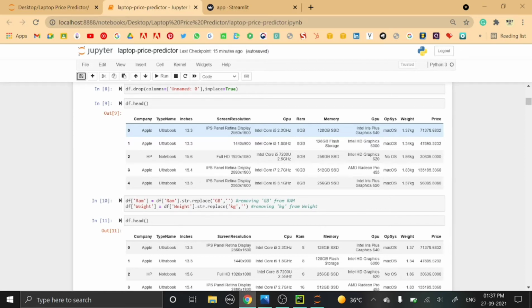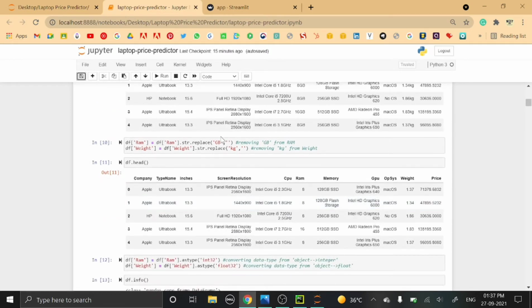So to remove it, I have written this statement, str.replace, replacing GB with blank. The same operation is performed on the weight column, where I don't want kg attached to the numerical value, so again str.replace is written. After running these statements, the RAM and weight columns look like this, after removing the GB and kg strings respectively.